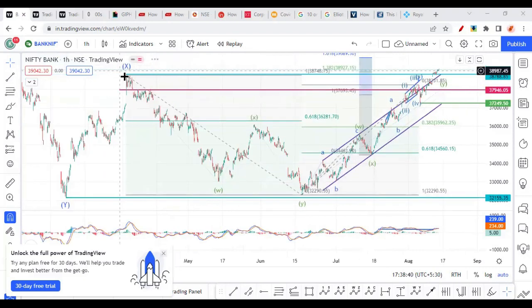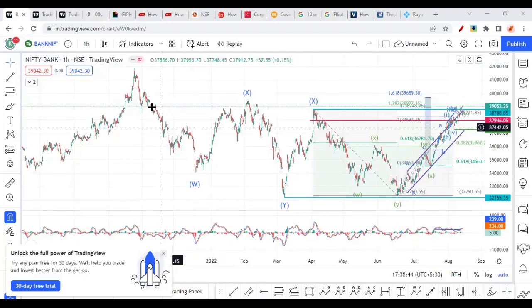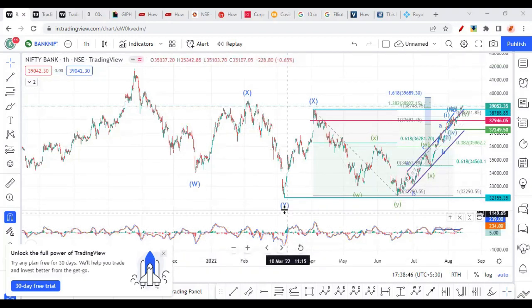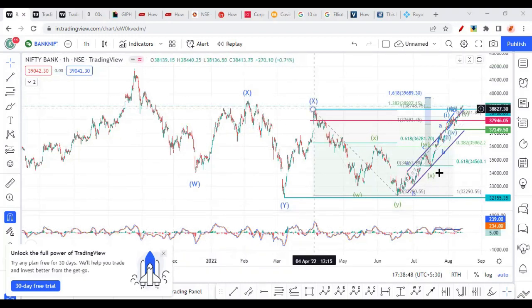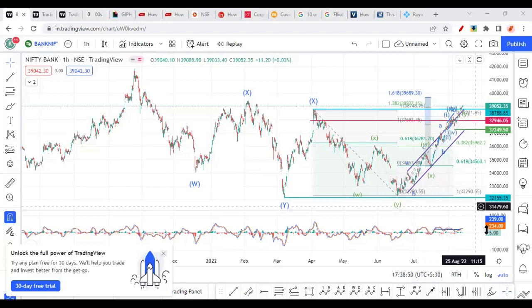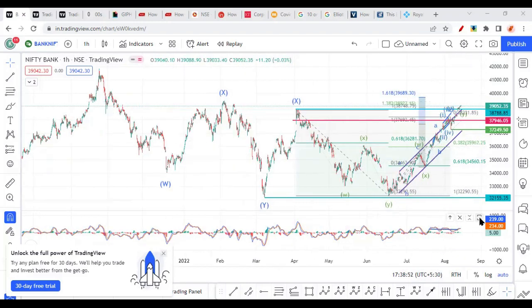So this is the previous swing of X wave. So we were assuming this as a W, X, Y, right? And XX, and final Z wave could be a triangle or an expanded flat correction. So this is A wave. So this is flat correction.